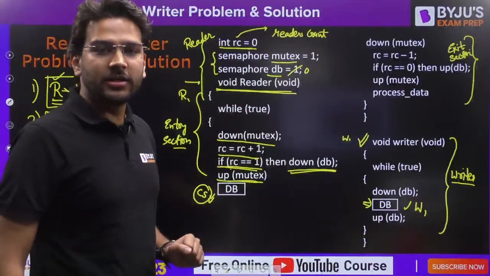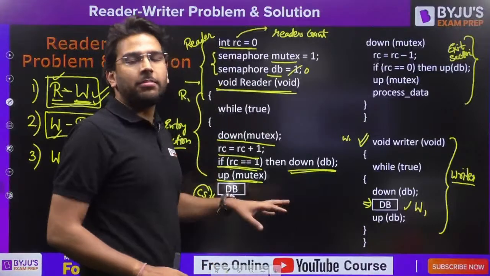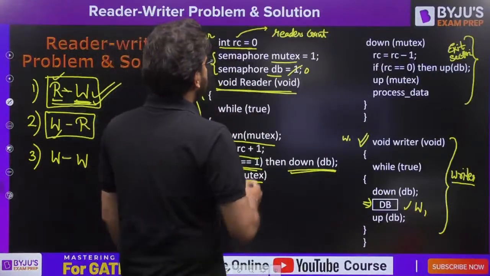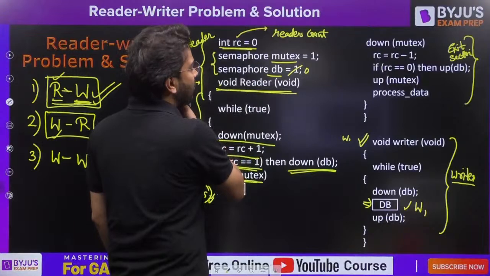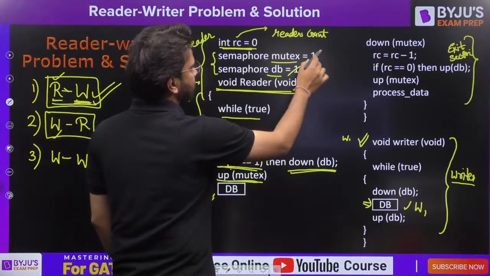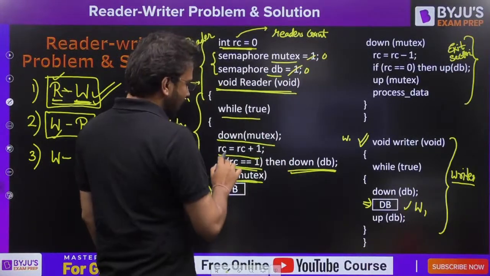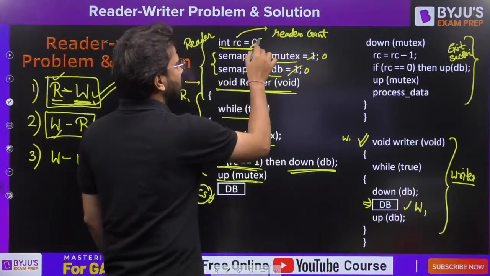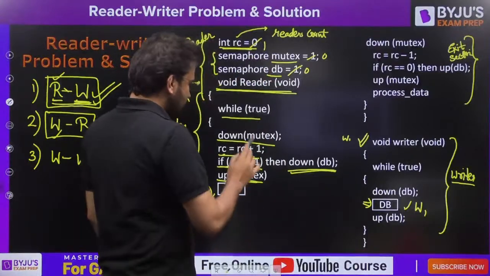It is accessing the critical section. Now let's say at the same time a reader arrives. What will happen? RC, the readers count, is equal to 0. While true, down of mutex. Okay, let's make it 0. Now RC is equal to RC plus 1, yes, we have to increment the readers count.